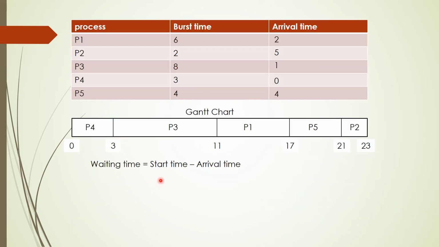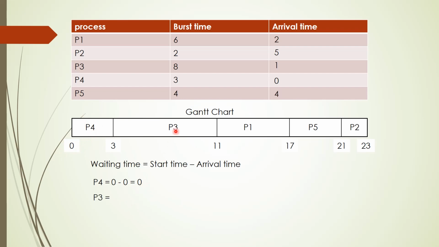Now in the previous case there was no arrival time, so the calculation was easy. Now in this case the arrival time is available, so the calculation will be slightly different. The waiting time now will be the start time minus the arrival time. Let us look at the first process, P4. The arrival time for P4 is 0 and the start time is also 0, because this is the first process. So the waiting time is 0.